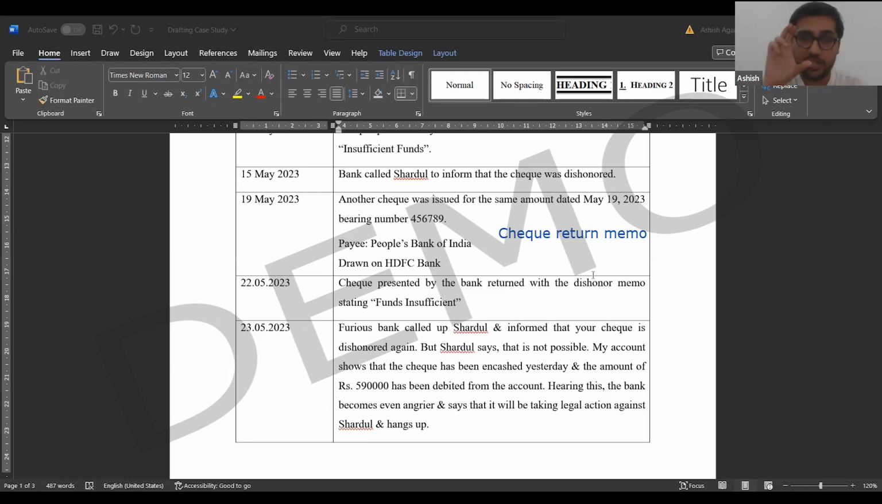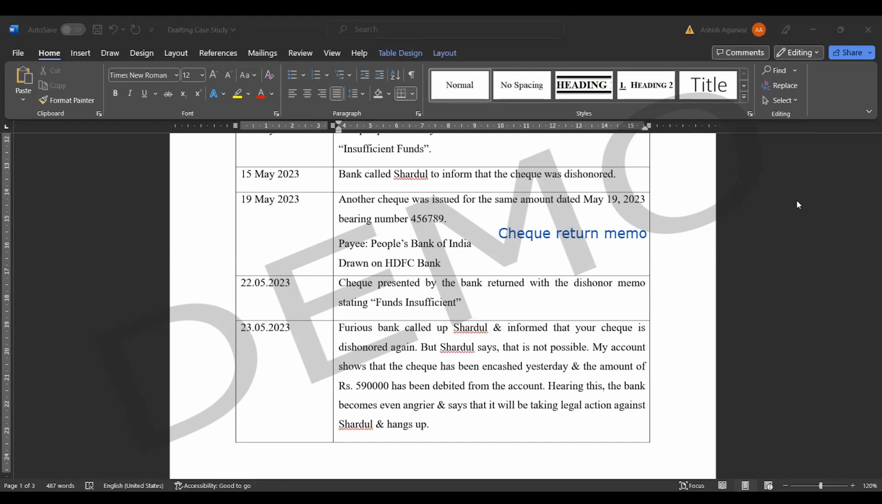So the memo is like a small receipt. It will have 5-6 options, and the bank will just check the box whichever applies. So the check return memo gives you the reason why your check has been returned. Does that answer your question? Yes, sir.